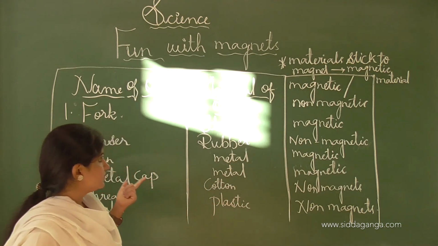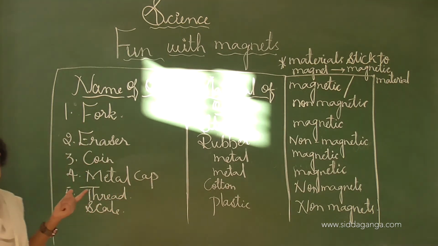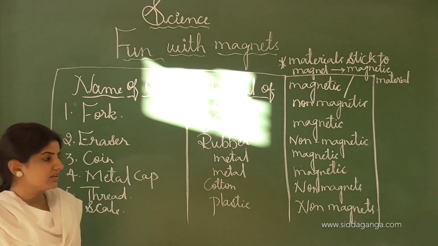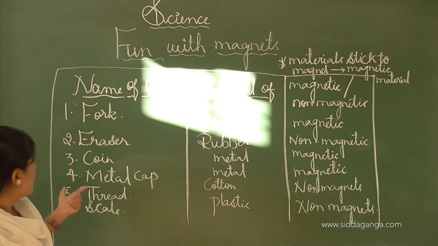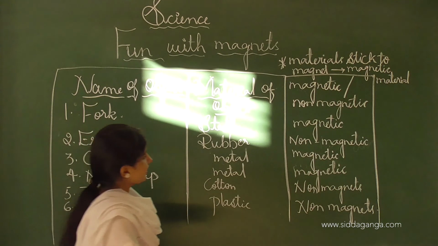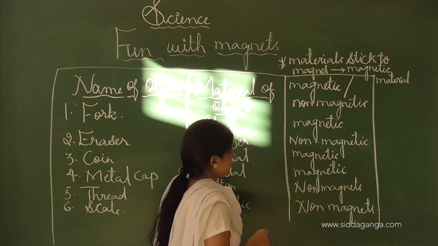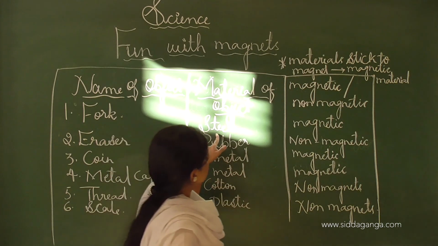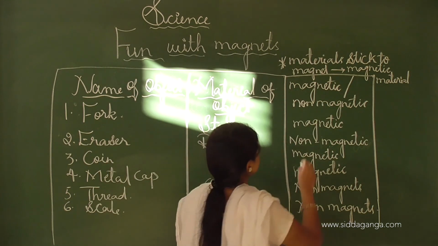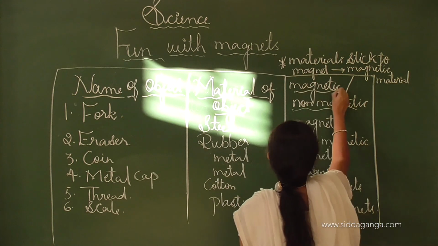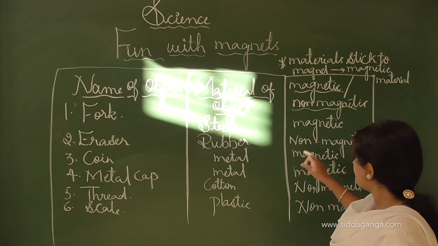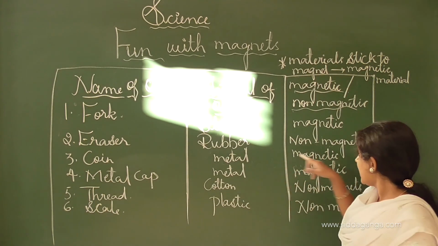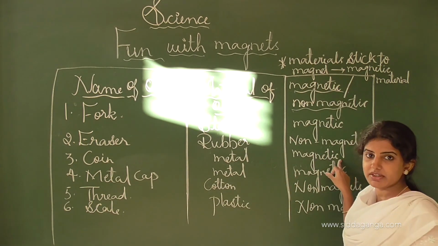As I told you, the materials which stick to the magnet are called magnetic materials, or they show magnetic behavior. The coin is made up of metal, and so it is a magnetic one. Steel is magnetic, and rubber is non-magnetic.